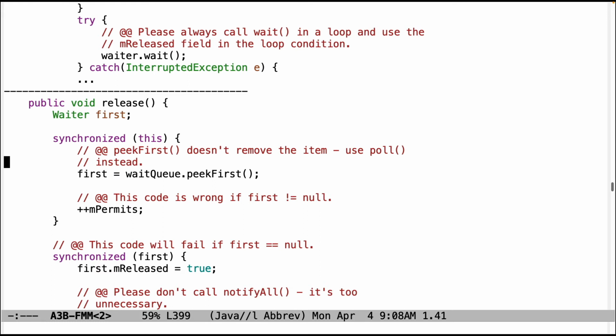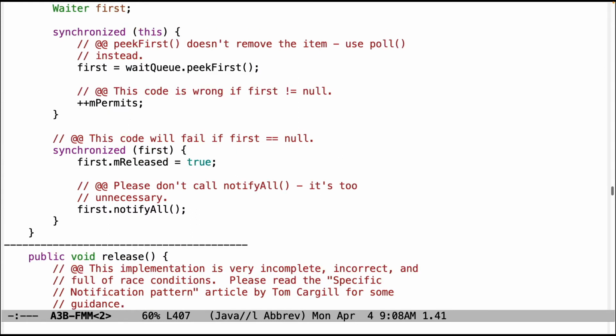Now we can finally turn our attention to problems with release. So I would say by far, wait for permit had the most issues, but release is probably not too far behind, although it's not as complicated of a method. So first, a couple things here. Peek first doesn't remove the item. You actually want to remove the item, and I would recommend you use poll to do that. That's a better way to do things.